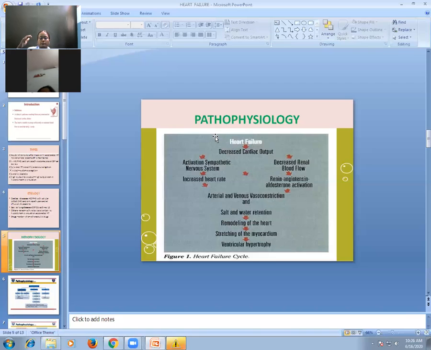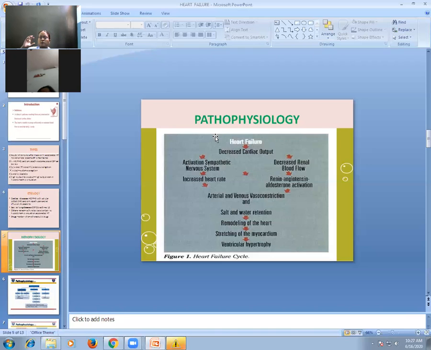They try to maintain or increase the cardiac output of the heart. The role of these compensatory mechanisms is to increase cardiac output so every tissue will get adequately perfused, with good oxygen and good nutrition supply. So the aim of the compensatory mechanisms is to increase cardiac output, to maintain tissue perfusion, and to prevent damage to the vital organs.